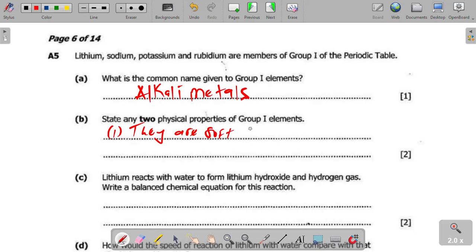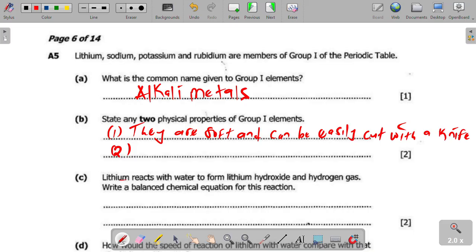They are soft and can be easily cut with a knife. You have your 1 mark there.